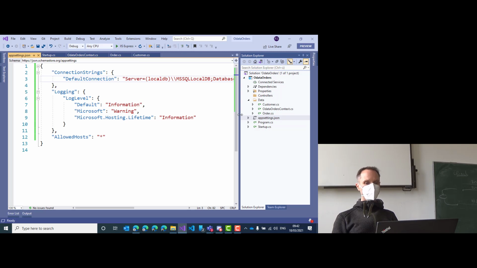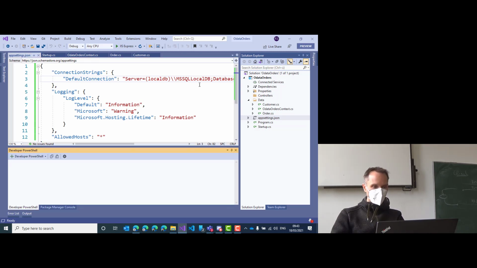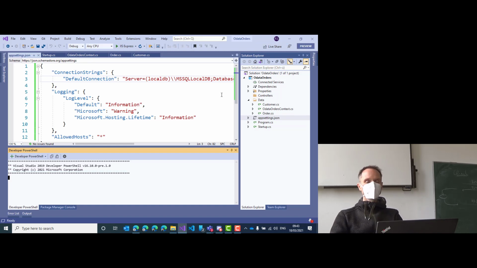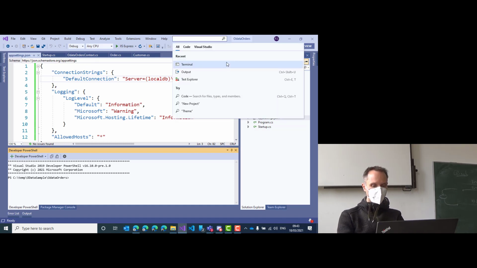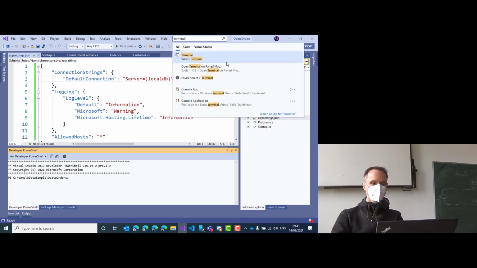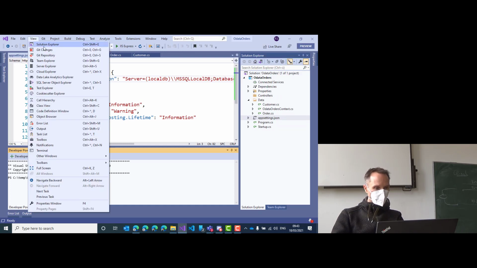You have two possibilities. Either you open a Windows terminal, navigate into the folder, or if you are already in Visual Studio, I don't know the shortcut by heart. I just used the search bar. Ctrl-Ö is the correct shortcut for Visual Studio Code. So what I did here, up here, I just typed in terminal. See that one? View terminal. Let's look up the shortcut. Where is it? I think it's Ctrl-A from here.